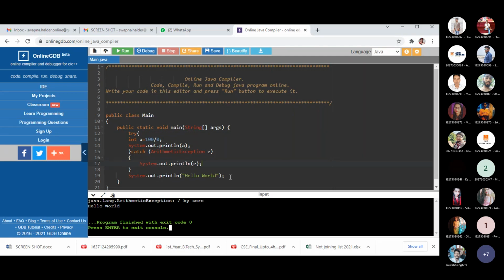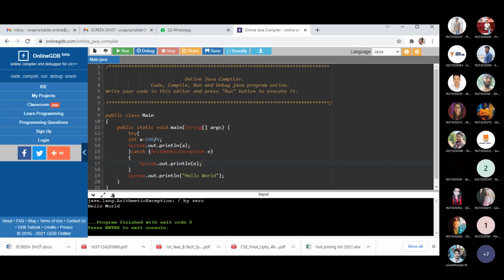This is the purpose of using the try-catch statement, or the utility of exception handling. Whenever there is an exception in a line of code in your source code, the remaining statements will not be hampered, and your program will not terminate abruptly. Clear? This is why we use the try-catch statement.